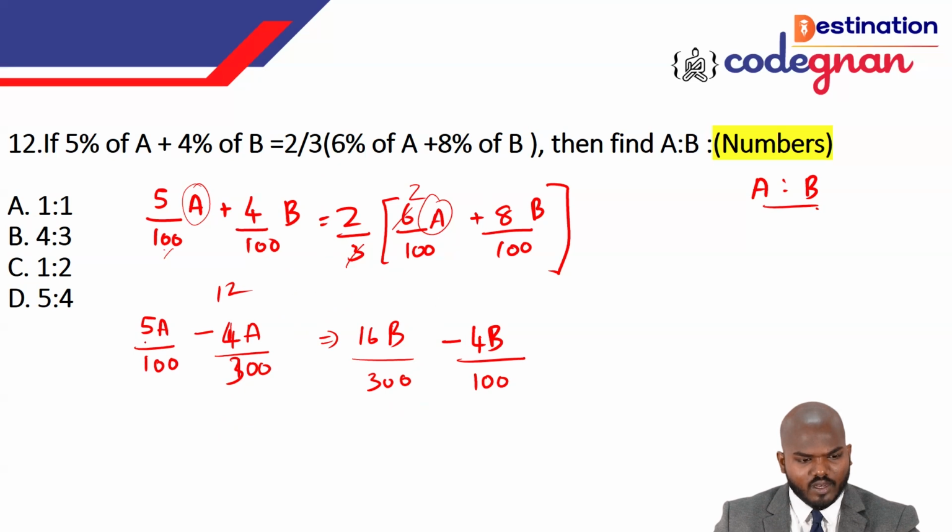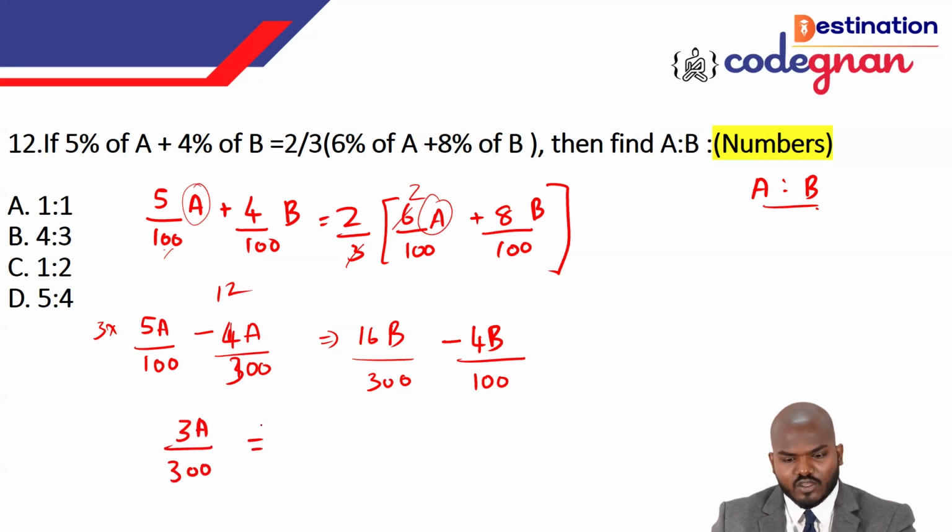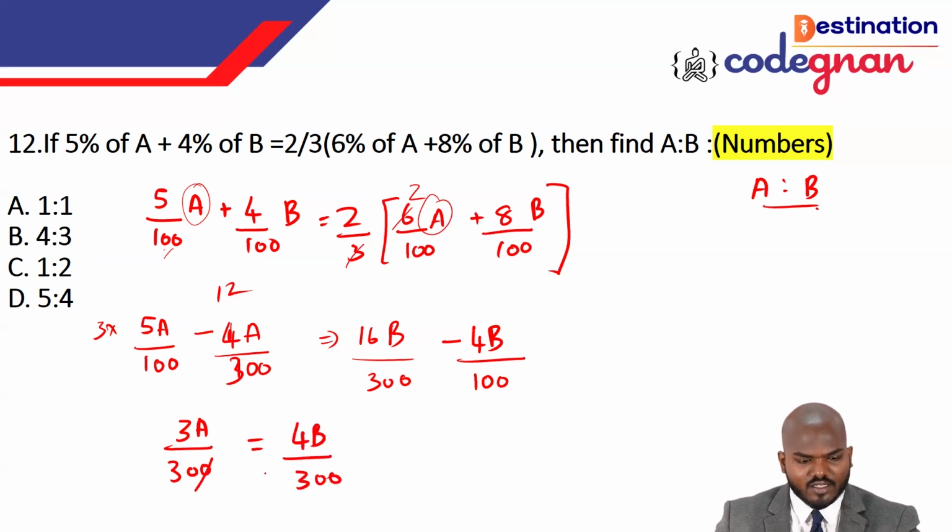If I want to multiply this one, it will give you 3 times 5, that is 15. 15 minus 12, we can call it as 3A by 300. On this side, you see 16 minus 4B, you can call it as 4B by 300. So 300 gets cancelled. Now you have the value 3A is equal to 4B. They are asking for the value A is to B. So then you just want to convert this one. You have the multiplications here. If I take this one to this side, it will come like this. And you have the multiplications here.